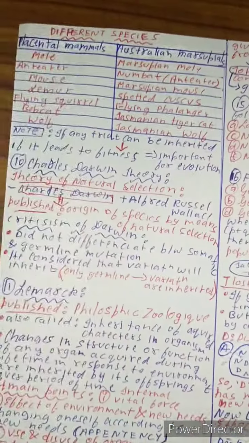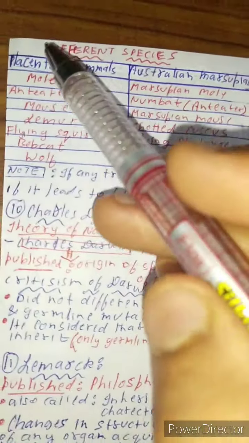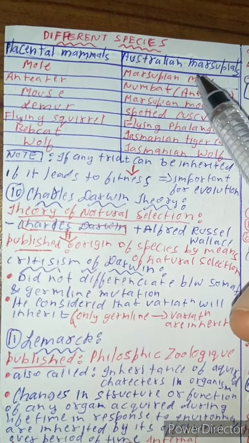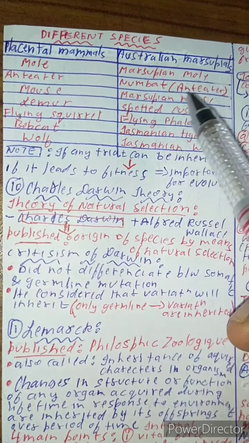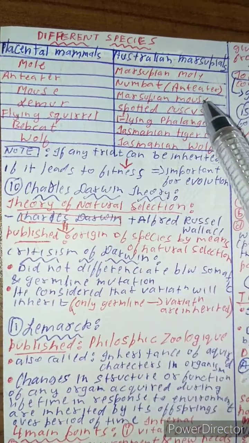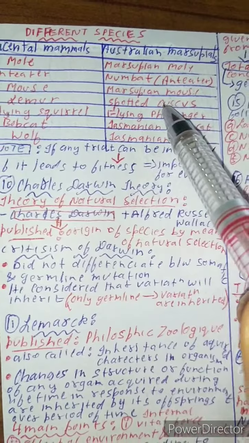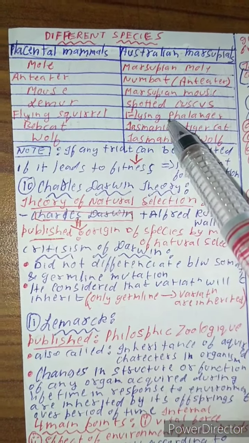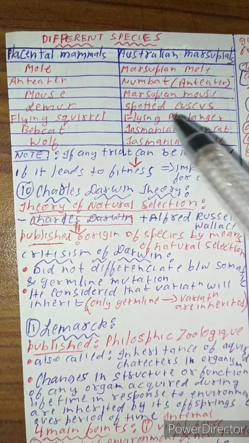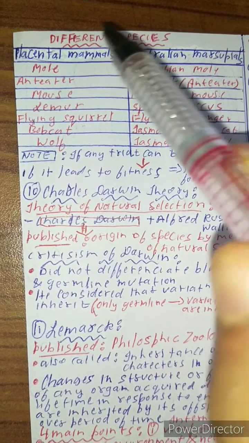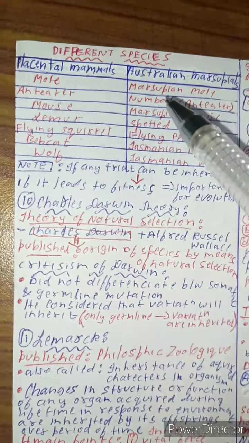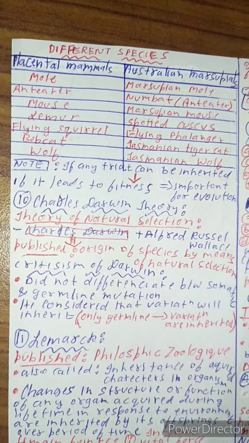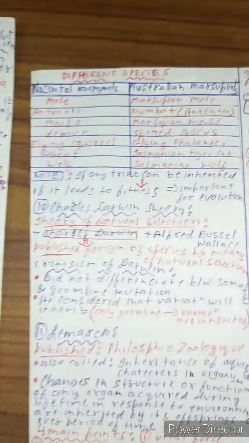Now let us go to these placental mammals and Australian marsupials. Placental mole, marsupial mole, anteater, numbat, it's also an anteater, lemur, spotted cuscus, flying squirrel, flying phalanger, bobcat, Tasmanian tiger, cat, wolf, Tasmanian wolf. You'll get all the pictures of this in the NCERT textbook. You need not worry about that. And you see it looks almost similar and has evolved these similar functions.